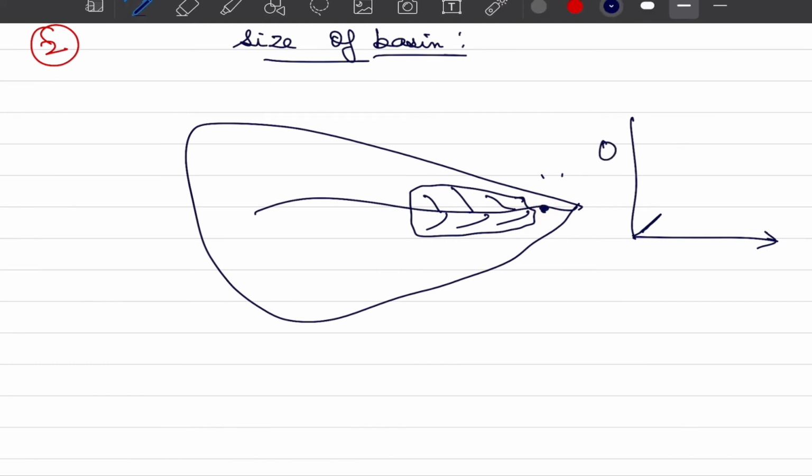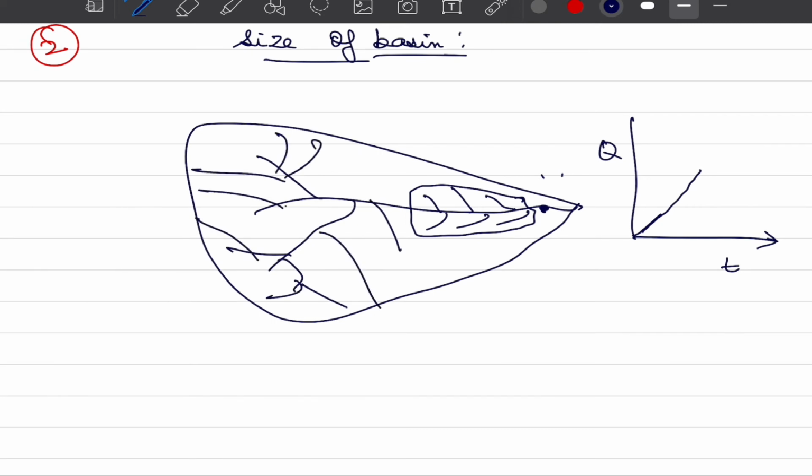So if I plot Q with respect to time, as the time progresses, more and more area in this hydrograph starts contributing, because when we talk about overland flow or even base flow, all these flows take some time, or they are characterized by the travel time within the basin. And as more and more area starts contributing, we get to see the peak. And once this precipitation stops, we see a receding limb, because now water is depleting, or the amount of storage is now rapidly flowing through a point, and ultimately we would again reach the state as if no precipitation has happened before.